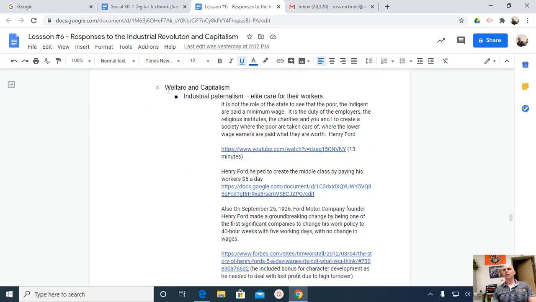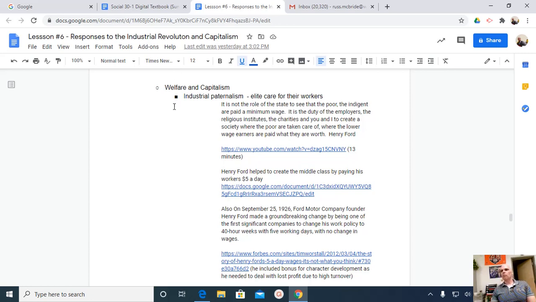There's some terms here, like industrial paternalism, welfare capitalism, welfare state, statism, that you're going to need for your multiple choice. Begin to take that inventory of terms, so that when you see language on your exams, you're not dumbfounded as to what they mean.